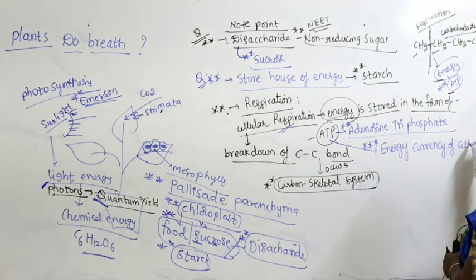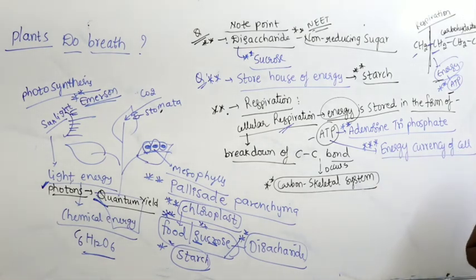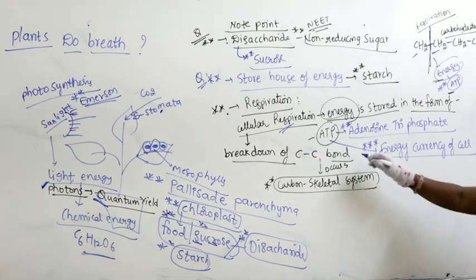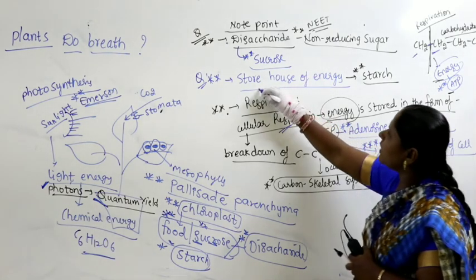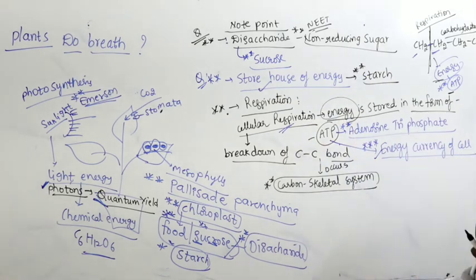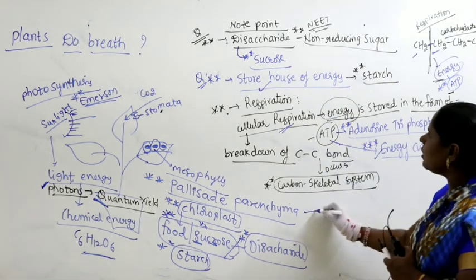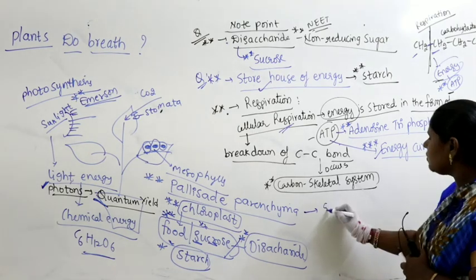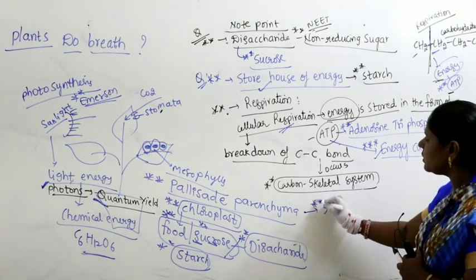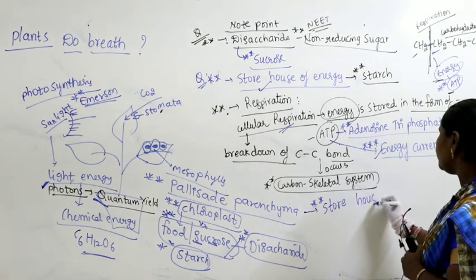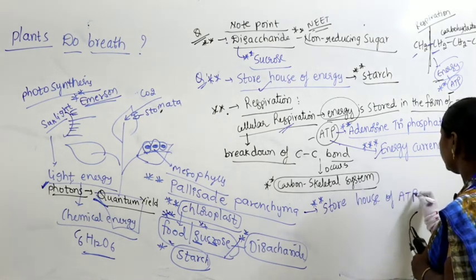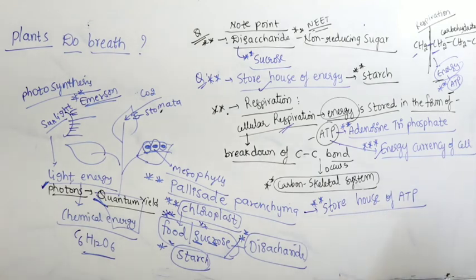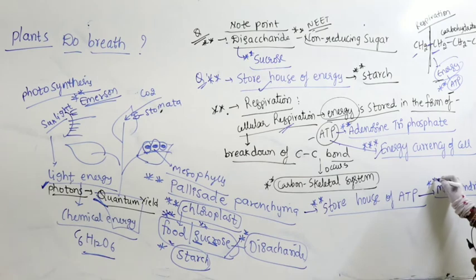Energy currency of the cell. So whenever you have the question of energy currency of the cell, it means ATP. Storehouse of energy is nothing but starch. There's one more, right? What is that one more? Storehouse of ATP. Whenever you have the question of storehouse of ATP, here you have to remember that it's nothing but mitochondria. See the difference here? You are not supposed to get confused.